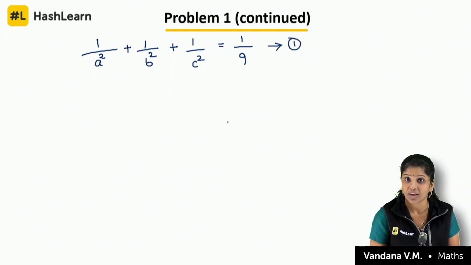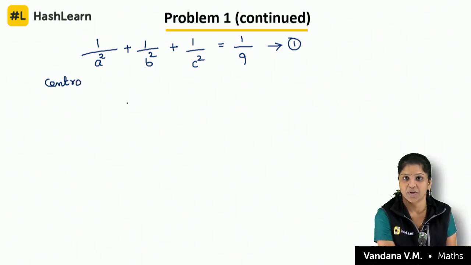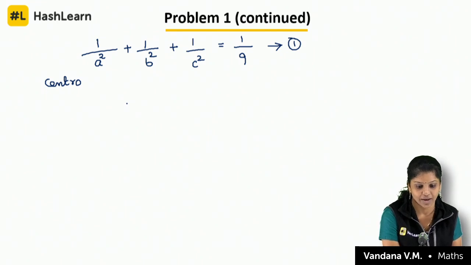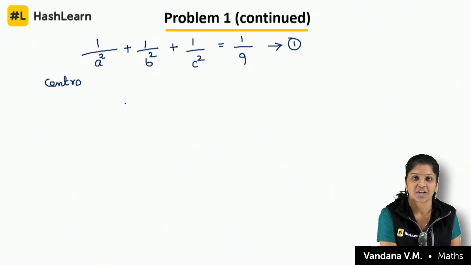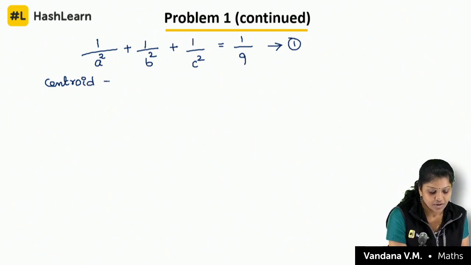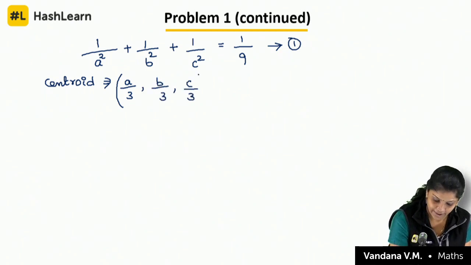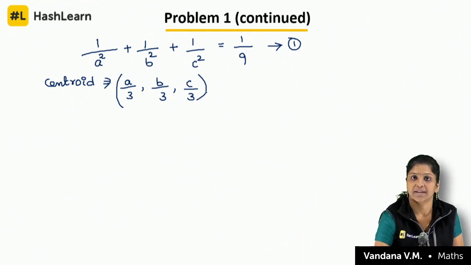Now one more thing they gave, the locus of the centroid. Usually what is the formula to find the centroid? x1 plus x2 plus x3 by 3, y1 plus y2 plus y3 by 3. Option C, Bhanu Pratap, just wait. What will we get? Centroid is nothing but A by 3, B by 3 and C by 3, isn't it?